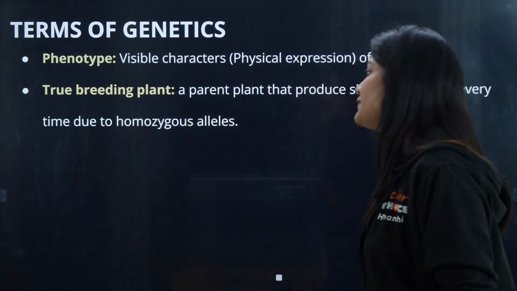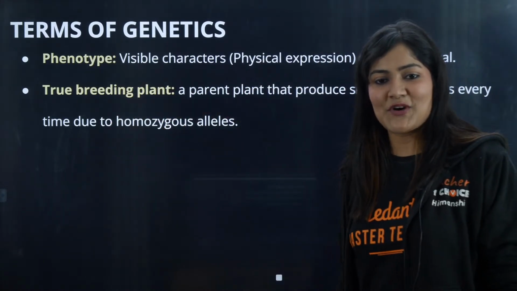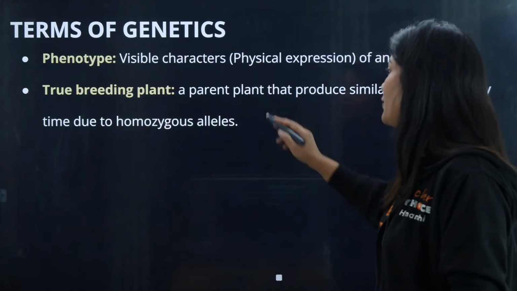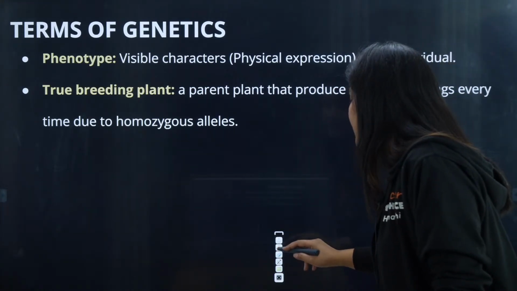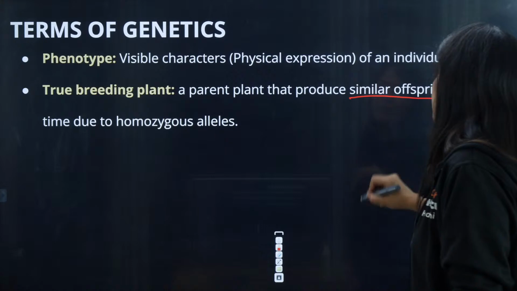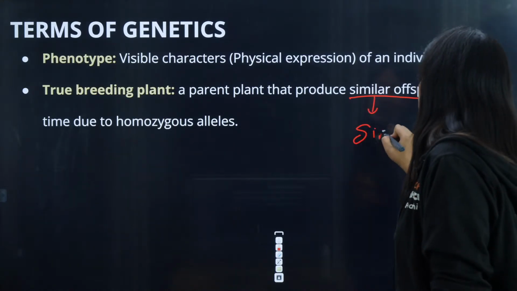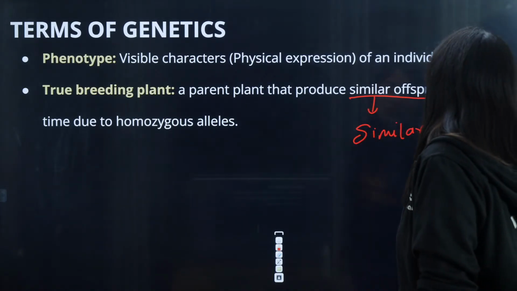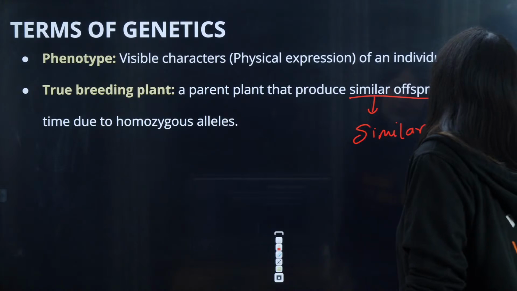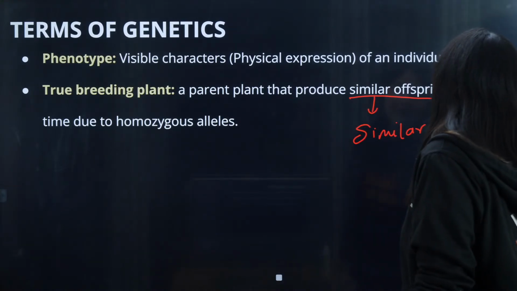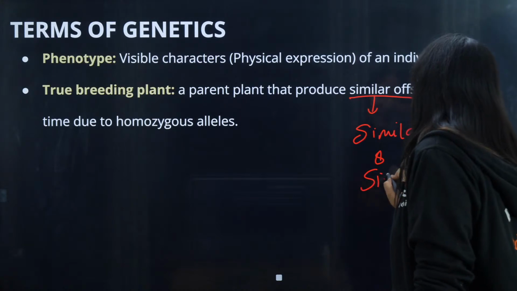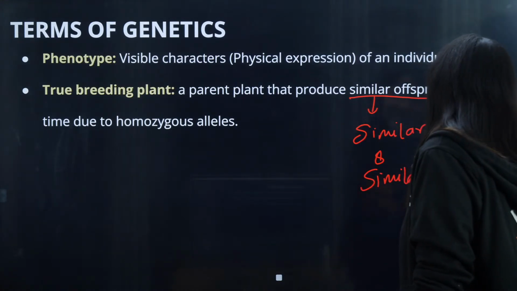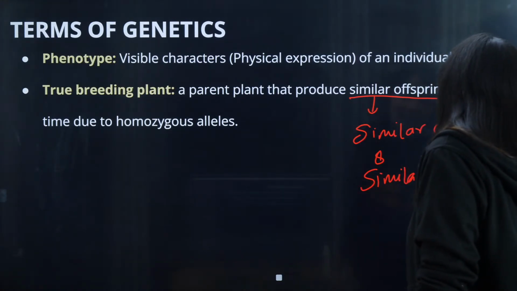Now we have another term, that is true breeding plant. It is very important. Listen to me carefully. A true breeding plant is the one that produces similar offspring every time, which means having similar genotype, and because of the similar genotype, they are going to have similar phenotype as well, similar to the parent.